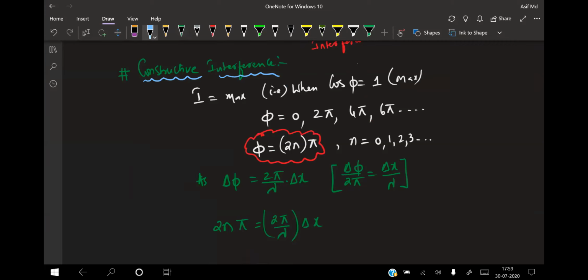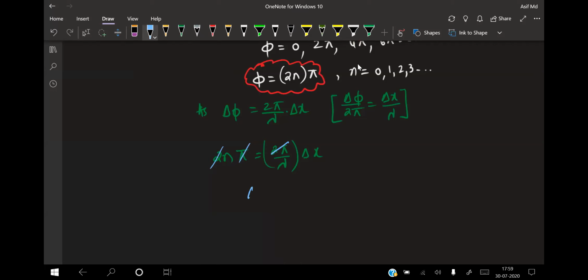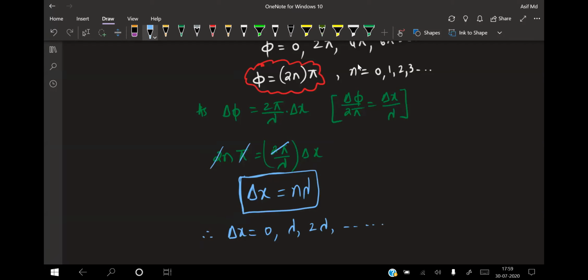So from this one, if I cancel 2 pi and 2 pi, I'll get an equation: delta x is equal to n into lambda. So this is your basic standard equation for constructive interference. Delta x is equal to n into lambda, isn't it? Therefore, delta x, if n value is 0, then 0, then for n equal to 1 it is lambda, then the next one is nothing but 2 lambda, and so on for the given condition.